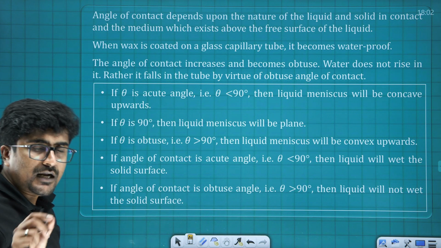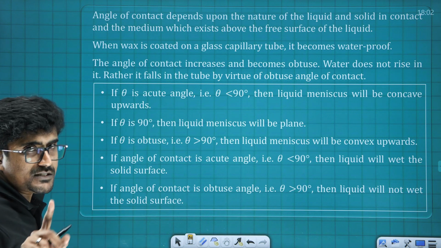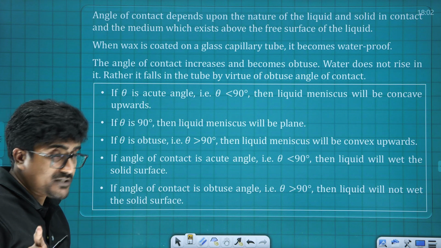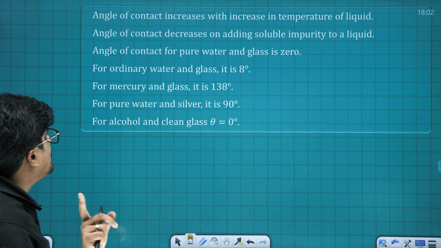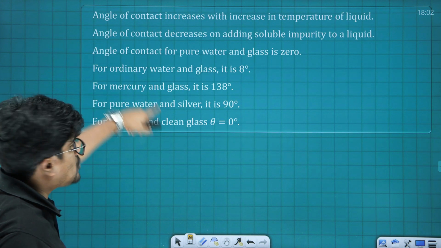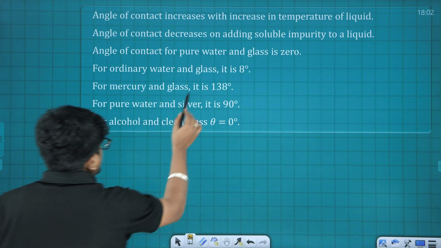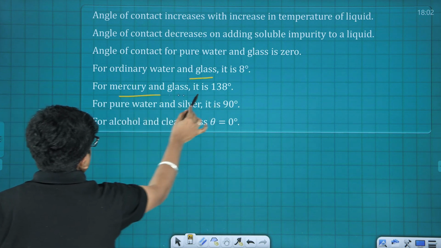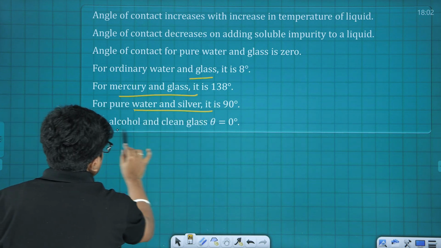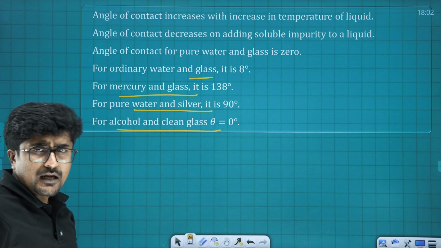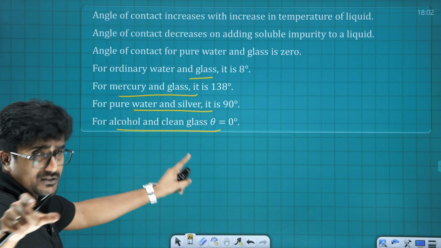Now there are a few important points regarding angle of contact. What are the factors and how it will be affected based on the adhesive force as well as cohesive force. That is a very, very important point. And here this is going to be angle of contact for few materials, like glass, mercury and glass combination, water silver combination, alcohol and clean glass combination, like that.